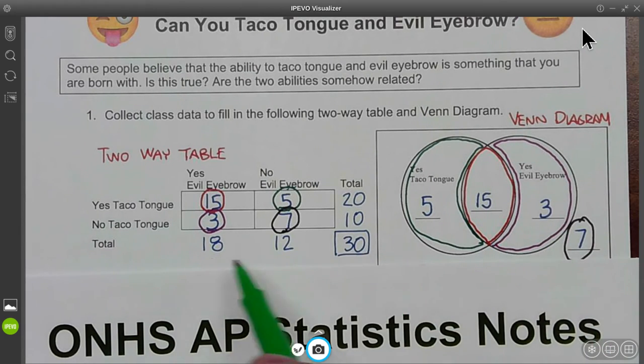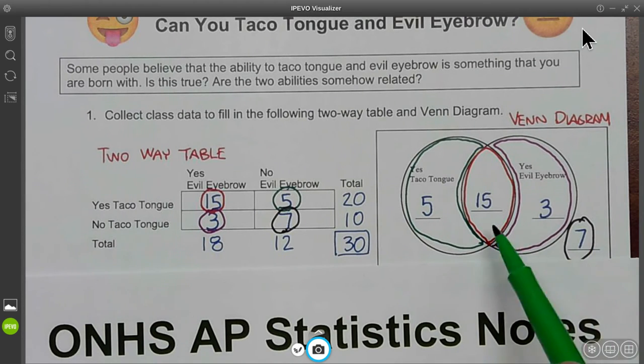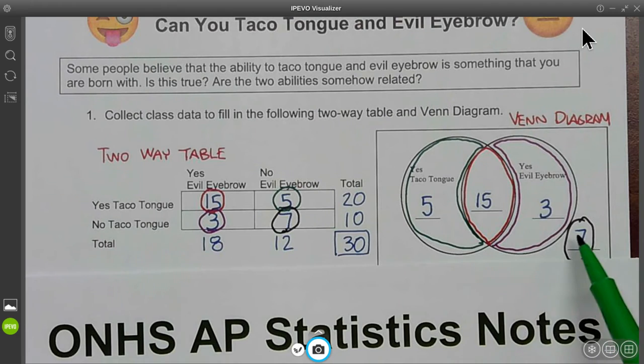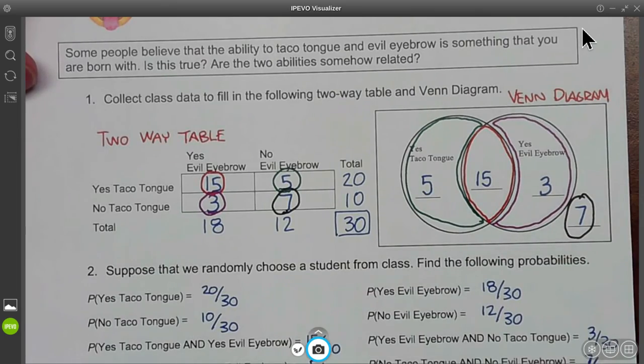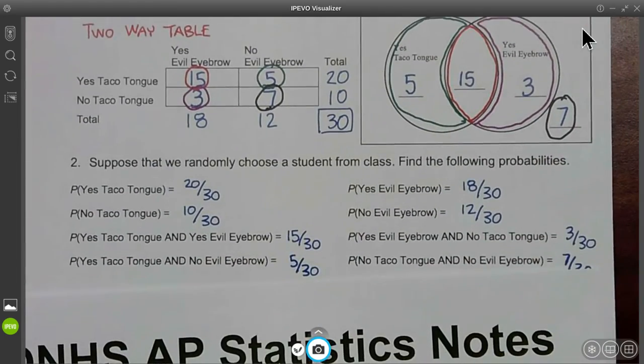There's 30 people. When you add these columns together, you got 30. So that means that 30 minus 23, or 7, of them can't do either. So that's how you fill out the Venn diagram. Now let's take a look at how we can use the Venn diagram to associate probabilities.